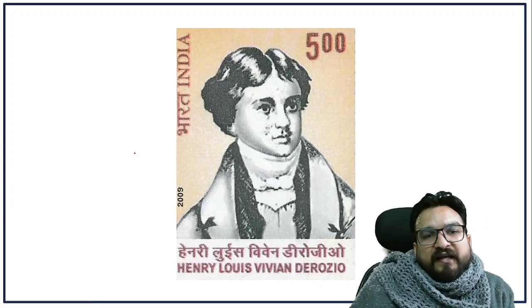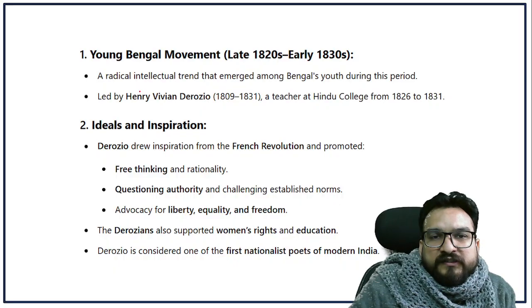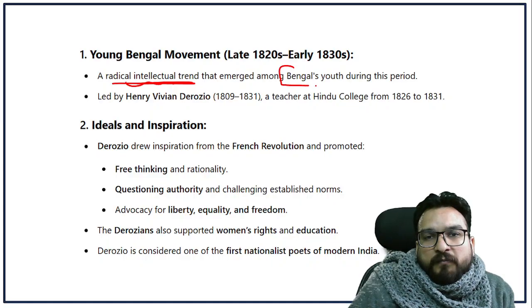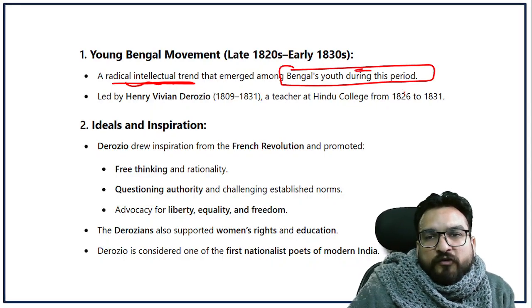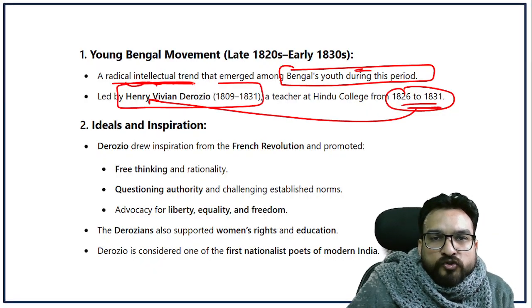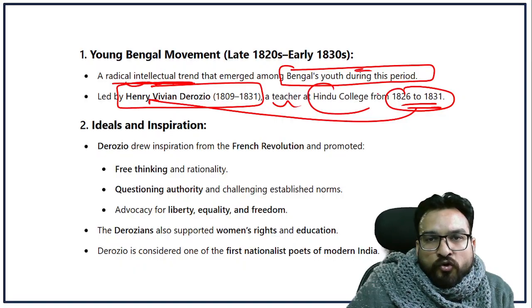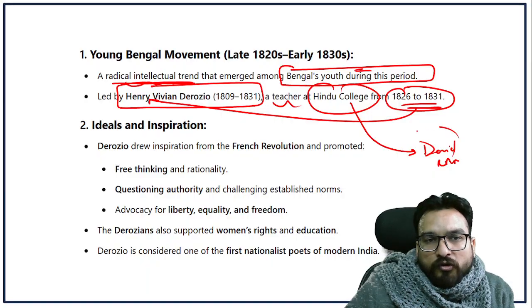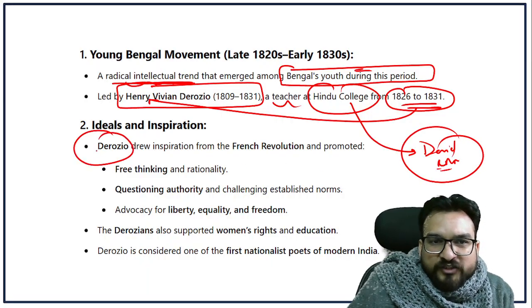He died at a very early age, guys. Right over here, you will see a radical intellectual trend that emerged among Bengal's youth during this period from 1826 to 1831 under Henry Vivian Derozio. He was a teacher at Hindu College, which was formed by David Hare with the support of Raja Ram Mohan Roy. And who was the inspiration of Derozio?